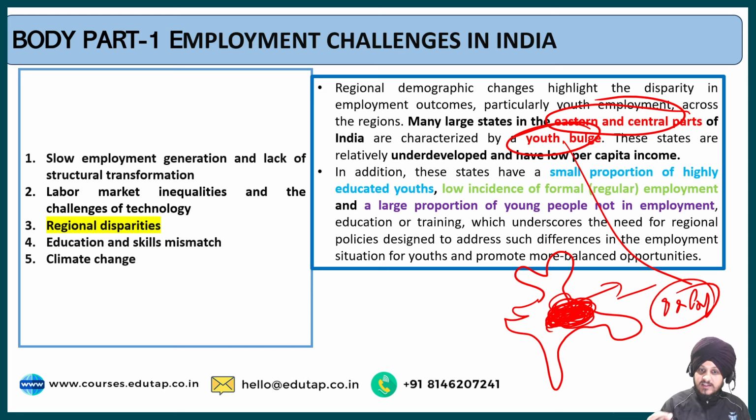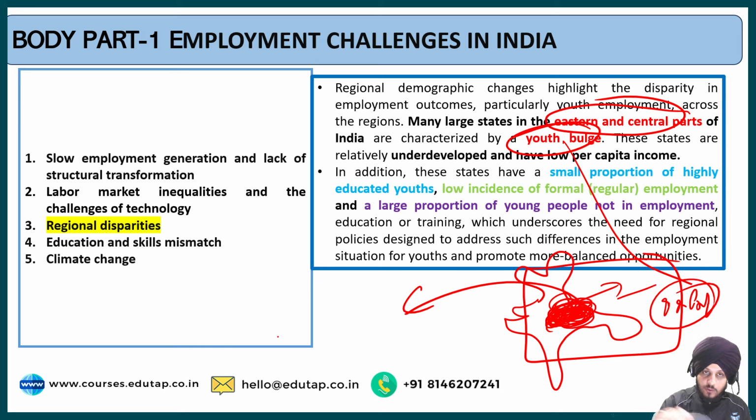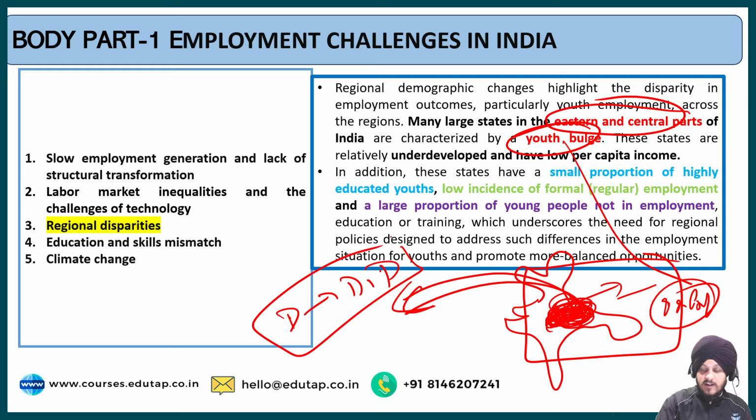These states are relatively underdeveloped and have low per capita income. In addition, these states have a small proportion of highly educated youth, low incidence of formal employment, and a large proportion of young people not in employment, which means that even if these areas have a high youth bulge, they do not have the capacity to convert this demography into demographic dividend. Why is it so? Because of the small proportion of highly educated youth.